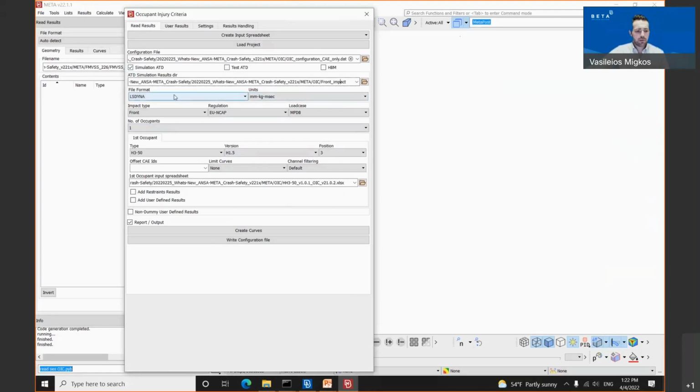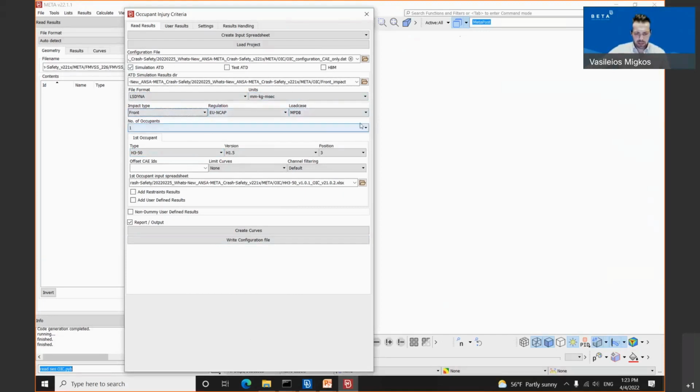He needs to select the file format for LS-DYNA, PEMCRASH, Radius, or PEMView. We have selected the LS-DYNA. He needs to also select the unit system. Once he does this, the tool is smart enough and the user doesn't need to select or upload the dummy. The user needs only to select the impact type, front, rear, or side, the regulation, and the load case.